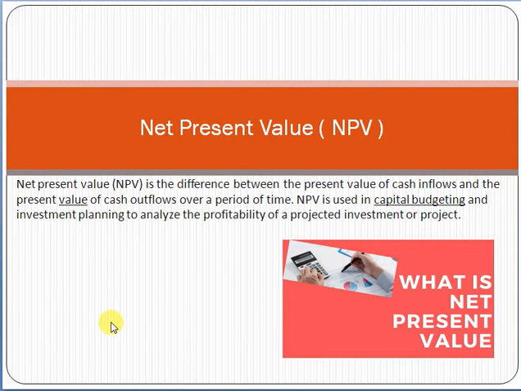Today we'll discuss a topic: net present value. Friends, today's topic is very important, and we have taken this topic from project management, the PMBOK, Project Management Body of Knowledge, and today we will discuss this topic in detail.